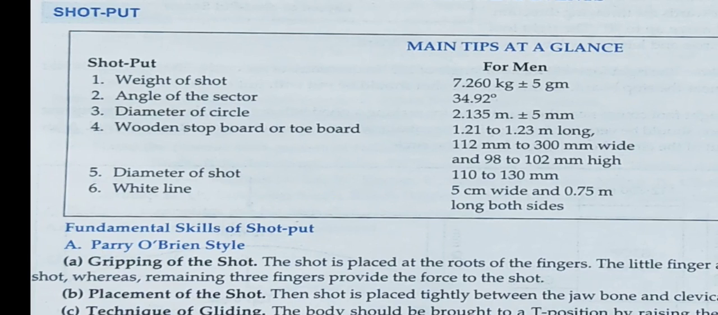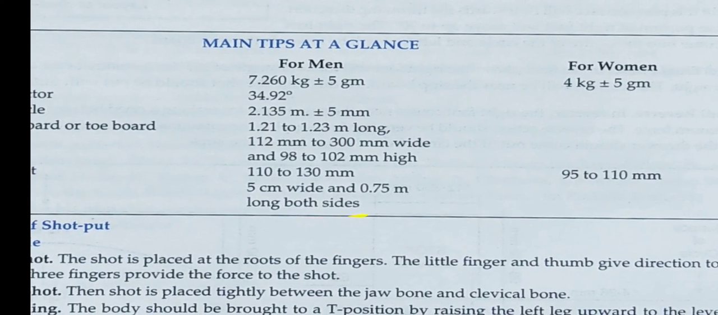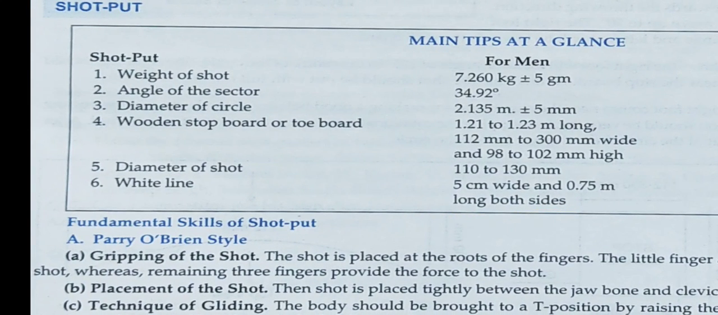The stop board is made of wood or iron, and it is 1.21 meters or 1.23 meters long. Then the diameter of the shot is 110 to 130 mm. The shot placed for the men's is 110 to 130 mm, whereas for the women it is 95 to 110 mm. A white line has been marked on the side of the circle that we are going to study.